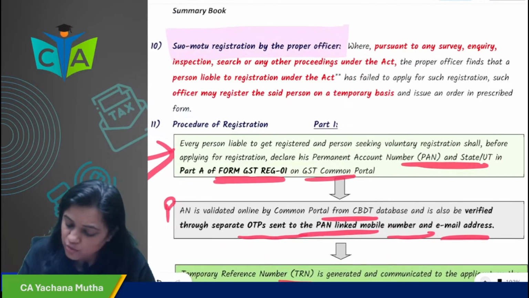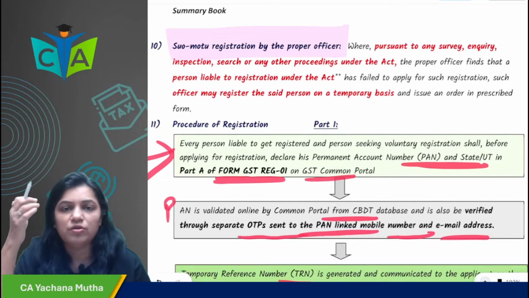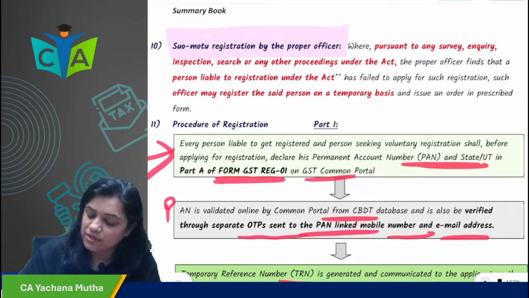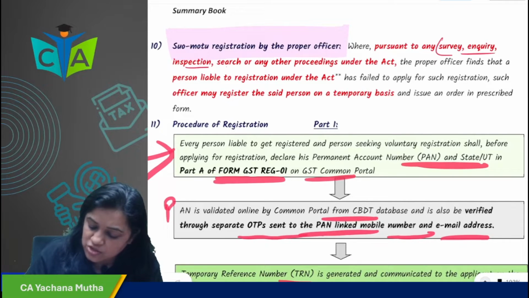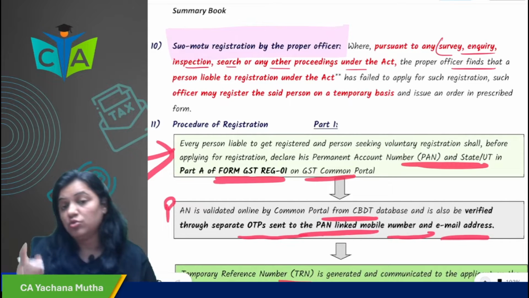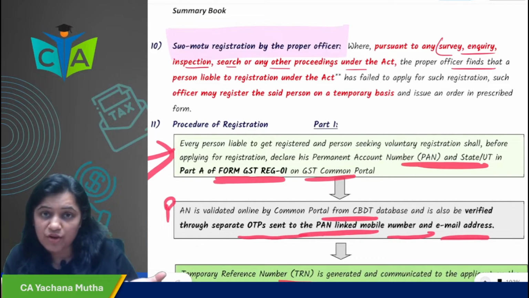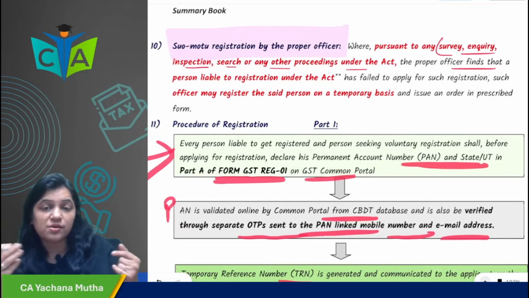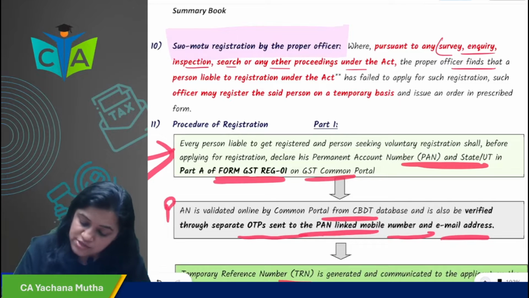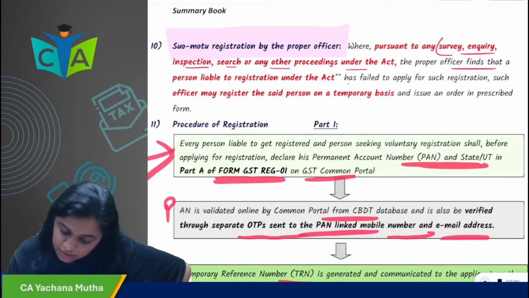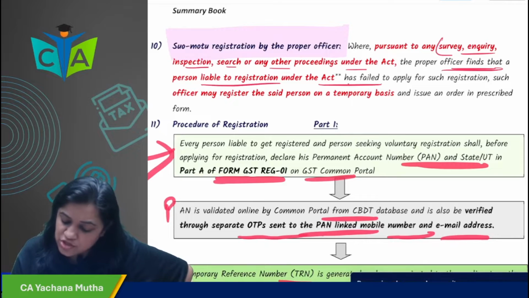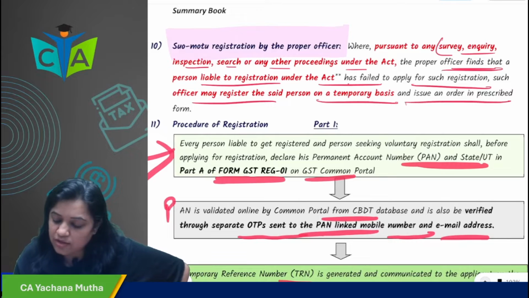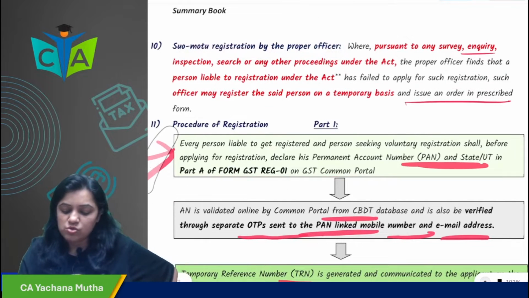Then there is a concept of suo motu registration. We have seen registration under section 22, then 24, then voluntary registration. Now this is suo motu registration, meaning if there is any survey, inquiry, inspection or search proceedings, and the officer finds that you are liable for registration. Officer finds, oh, there is a turnover of 5 crore, you are liable for registration, but you have not taken the registration. Or you are making continuous interstate supply, but you have not taken the registration. Then what will the officer do? If the officer finds that a person liable for registration has failed to apply for registration, he may register the person on a temporary basis and issue an order. Then the officer will get you registered. That is called suo motu registration.